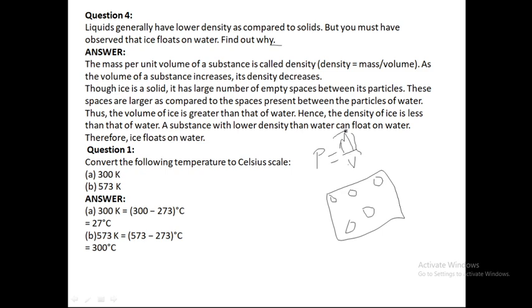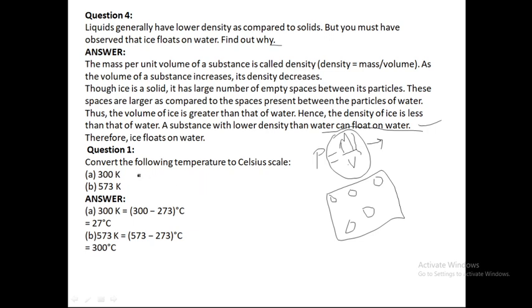And since the mass per unit volume of ice is lower than water, that means the density of ice is lower than water. So what happens? The ice floats on water.